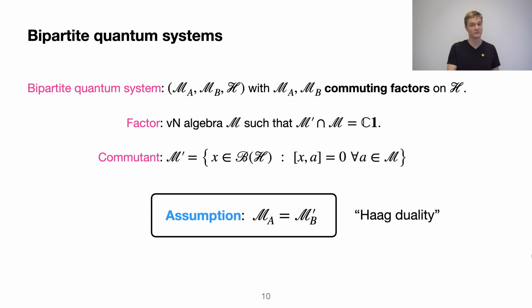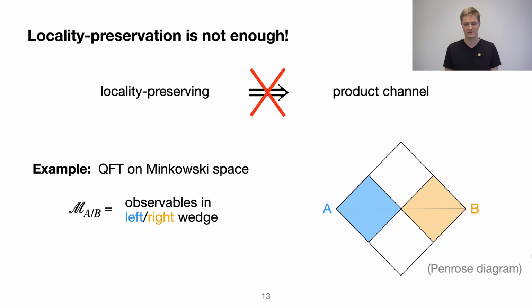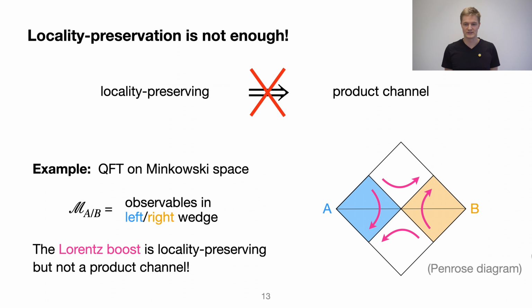And here is a very nice example of that. We consider a quantum field theory on Minkowski space, and Alice has the left wedge and Bob has the right wedge, the Rindler wedges. It's depicted here with a Penrose diagram on the slide. And the channel that we'll look at is the boost, the boost in the direction of these wedges. The boost leaves invariant these wedges, geometrically, but it's not a product channel.